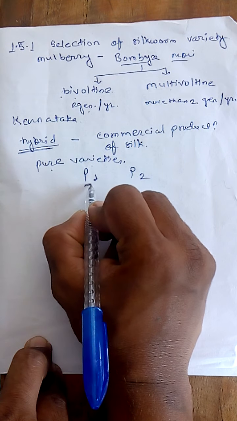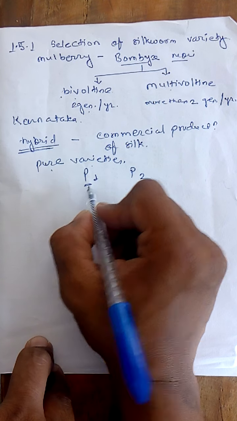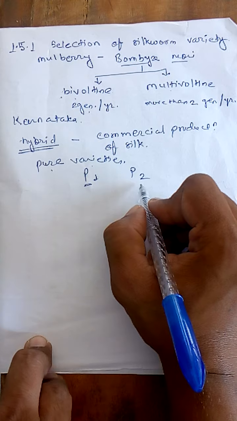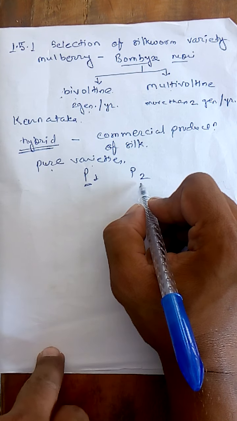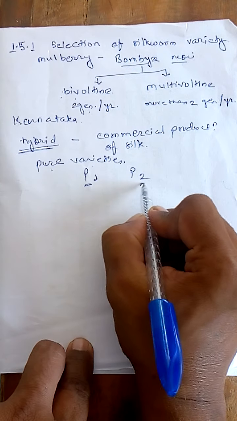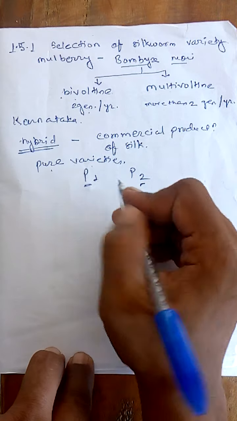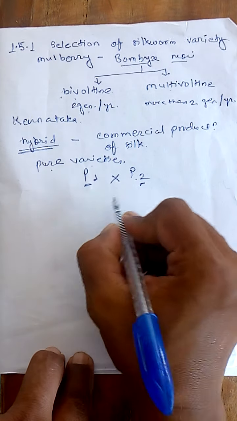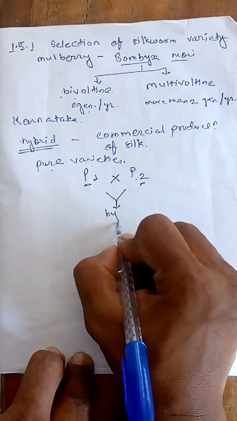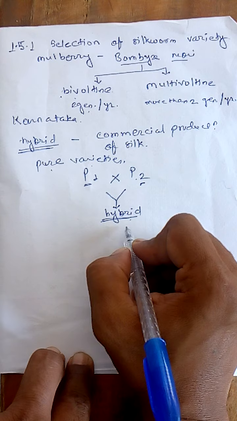Suppose pure variety 1 has a specific characteristic, for example it is disease resistant, and the second variety yields silk which is continuous and uniform. When we make a cross between them, whatever next generation we get, we call the hybrid. And in this hybrid both characters are present.